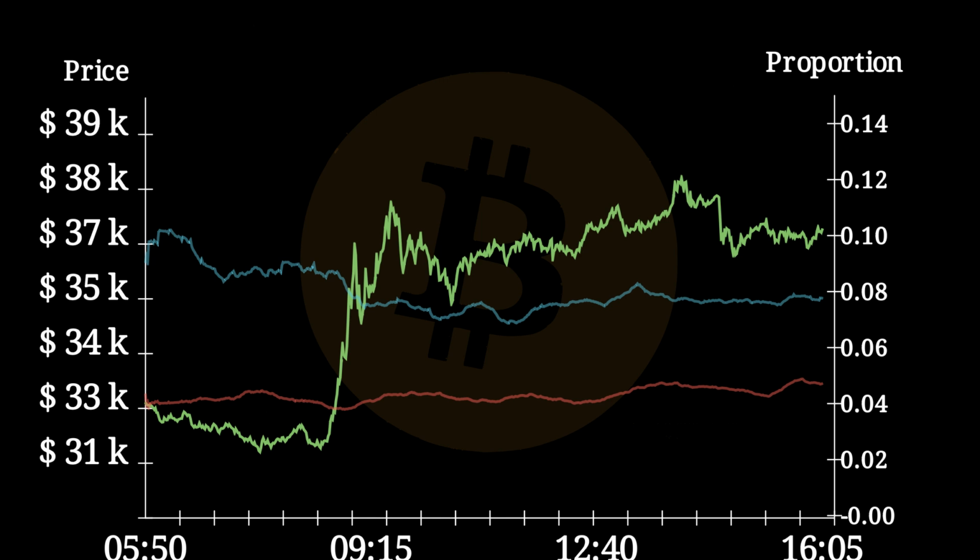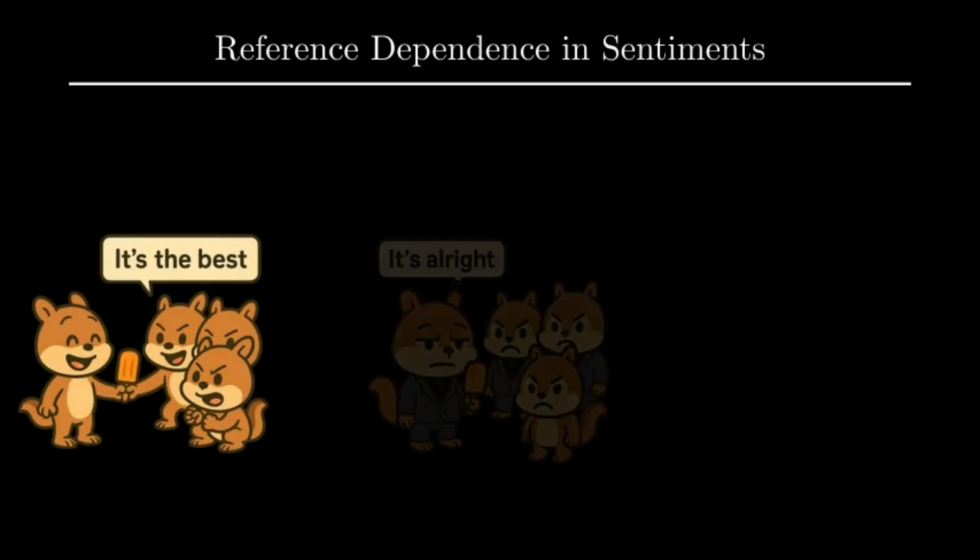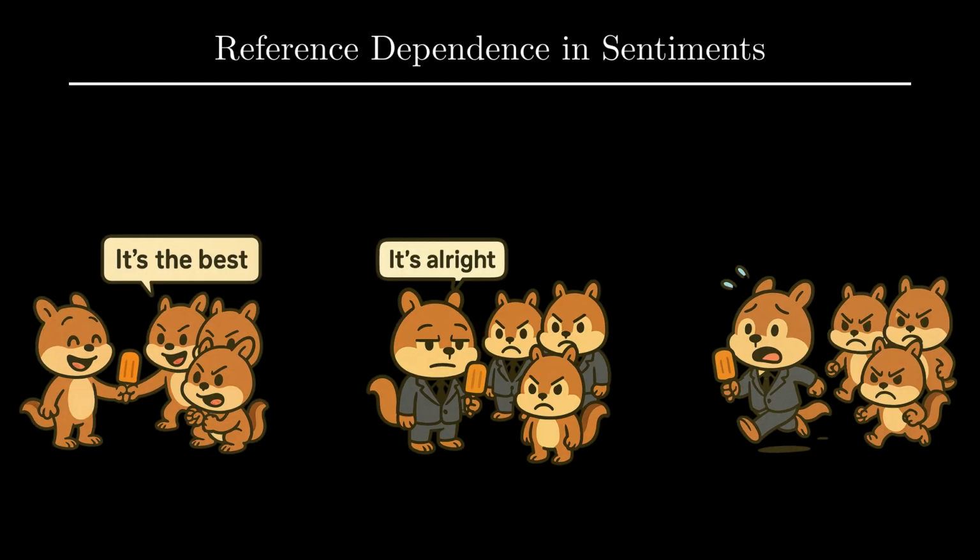So what's going on? Before concluding anything, we should add in the last piece of our puzzle, reference dependence. Let's say you were offered a popsicle by a group of friends saying it's the best. You try it, you don't find it really good, so you just say it's alright. Well, guess what? Your friends are furious and chasing you. Why? Maybe because they thought this popsicle is a divine popsicle and you just committed blasphemy by saying it's alright. It has to be the best. You see? To understand sentiments, we have to understand individuals' reference points.